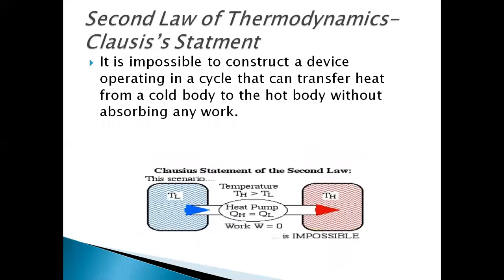Second law of thermodynamics by Clausius. Clausius tells us there won't be any device that can transfer heat from a cold body to a hot body without providing any work. The picture shown here is of a machine that doesn't exist, so here the work W is equal to 0. But actually, for transferring heat from a cold body to a hot body, you have to provide some work input. Heat pump and refrigerator are examples of the Clausius statement.